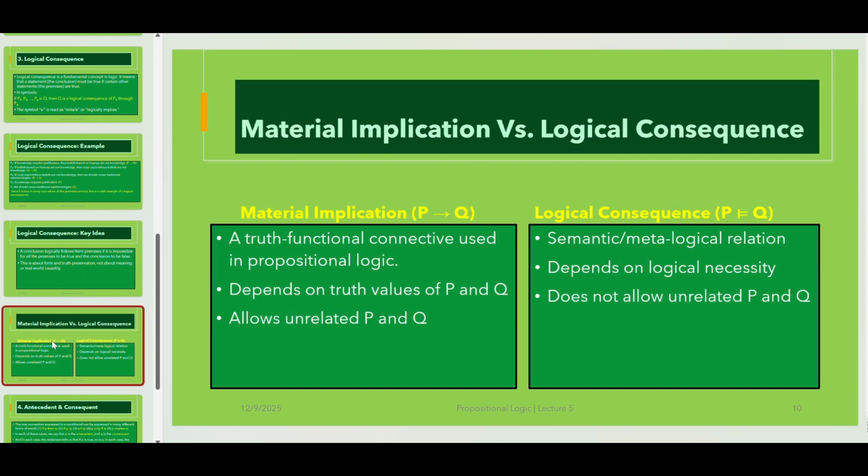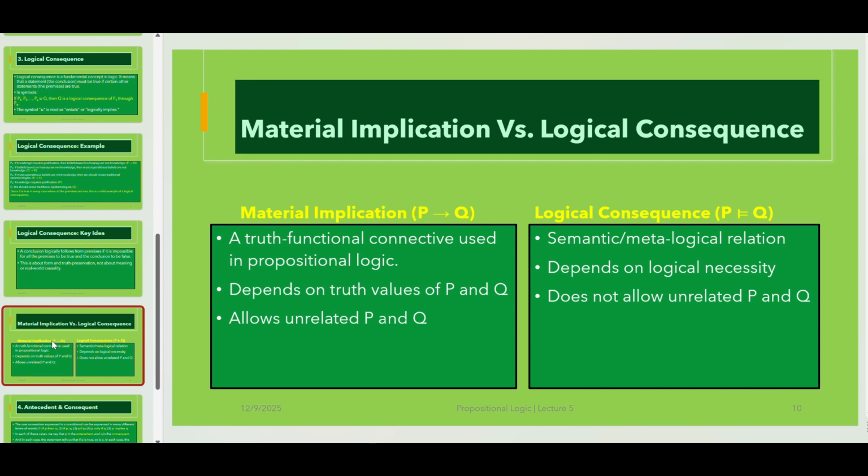And how can we compare material implication with logical consequence? Material implication, if P then Q, is a truth functional connective used in propositional logic.